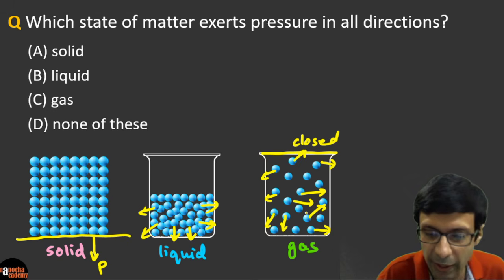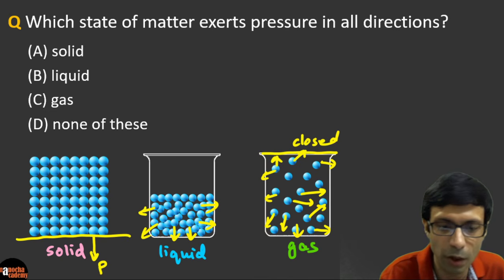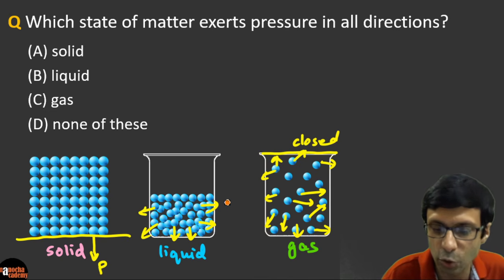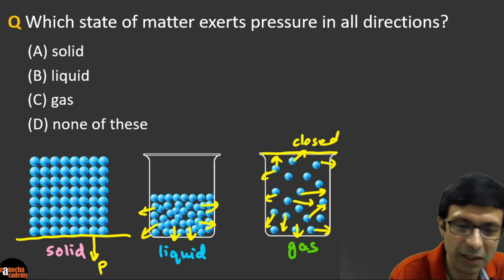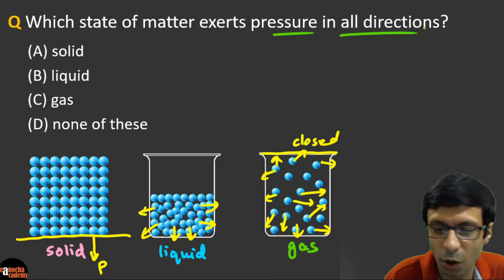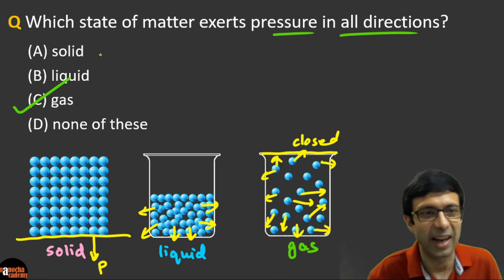So the pressure will be exerted in all the directions, upwards, downwards, to the left, to the right. So the correct answer here, the pressure exerted in all directions, is of a gas.